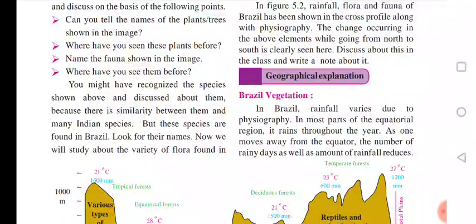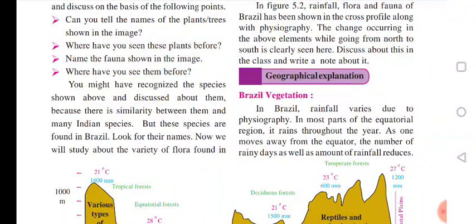Where rainfall is less, the growth of the plant is less. Such less-grown trees we mostly get in desert areas, that is, desert type of forest. So all this depends on location, the growth of trees.